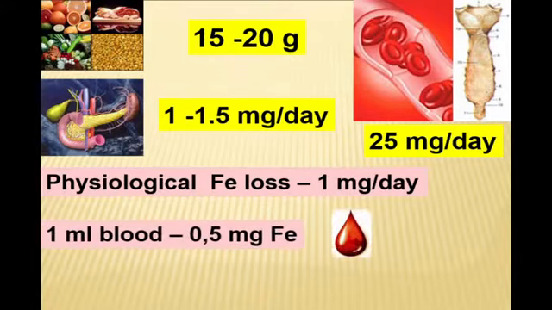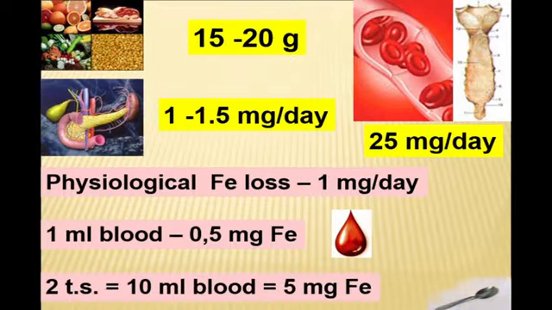But if this process increases, for example, if we lose only 1 milliliter of blood, an insignificant blood volume to which nobody pays attention, it is 0.5 milligram of iron. If we lose 2 teaspoons of blood, nearly 10 milliliters, we lose 5 milligram of iron.